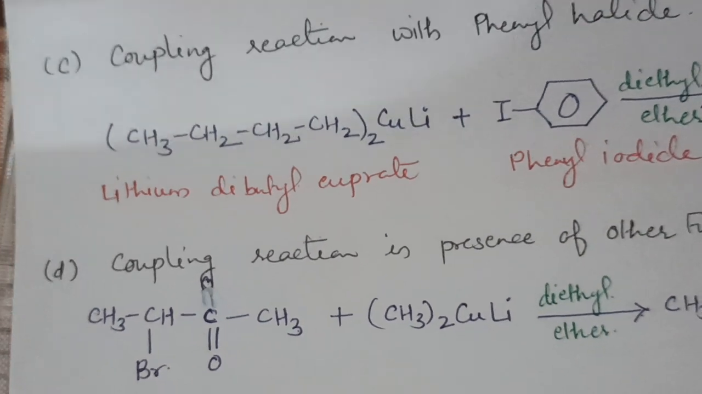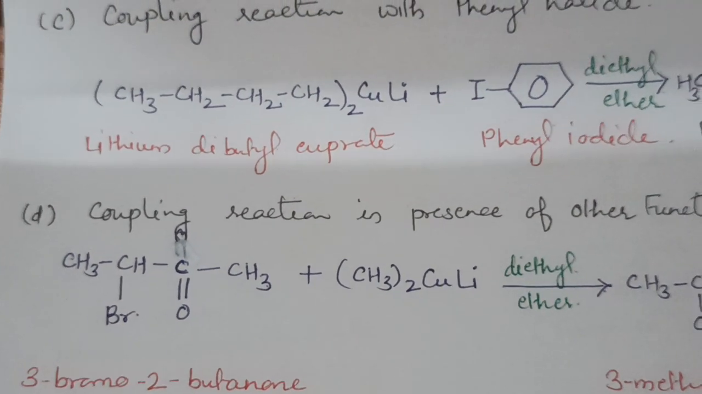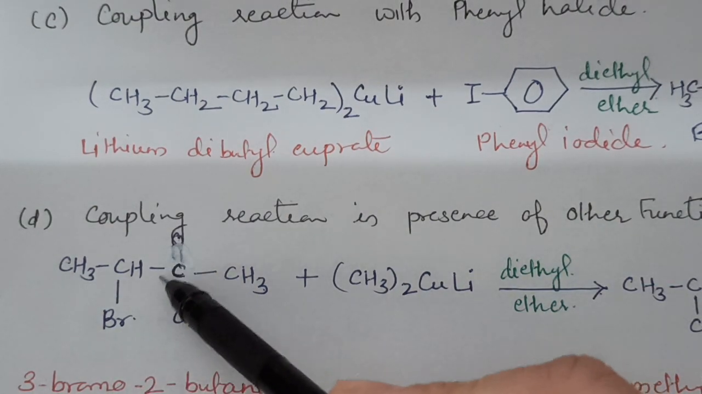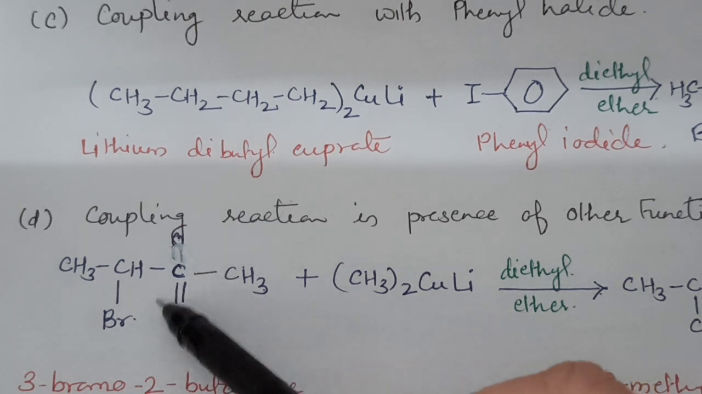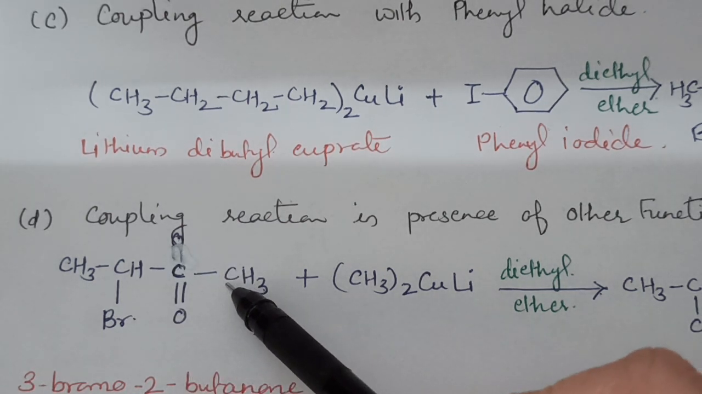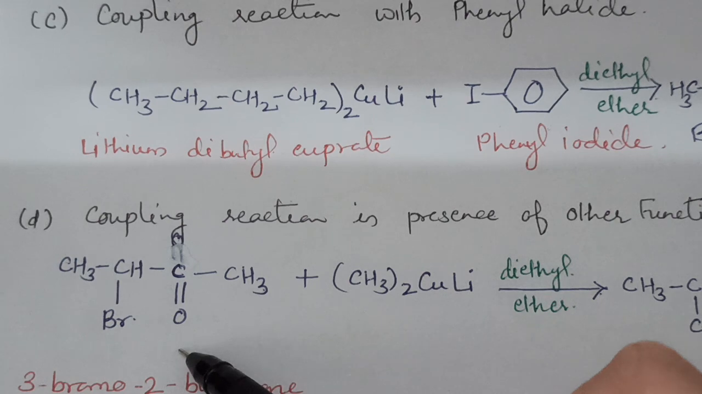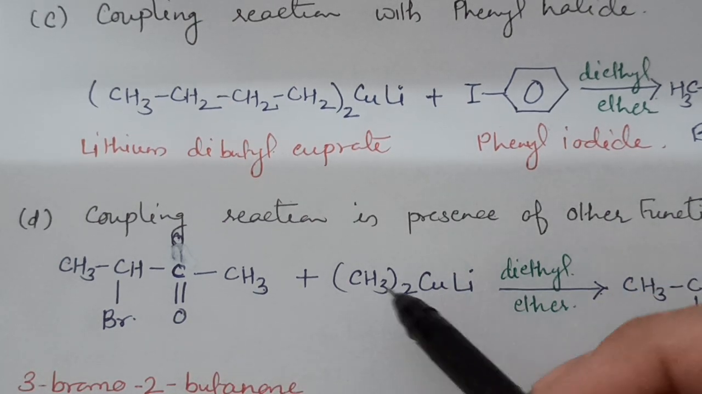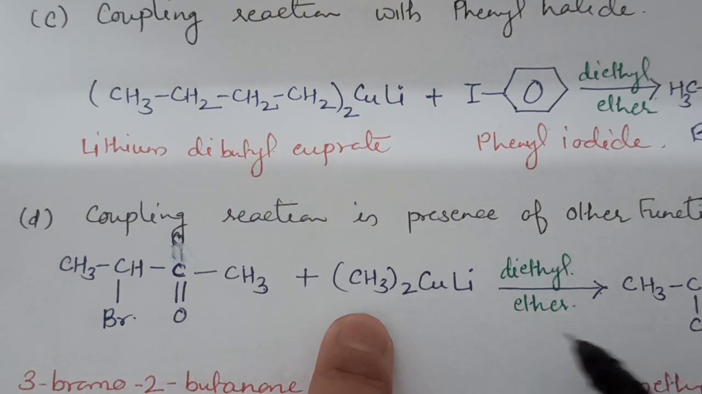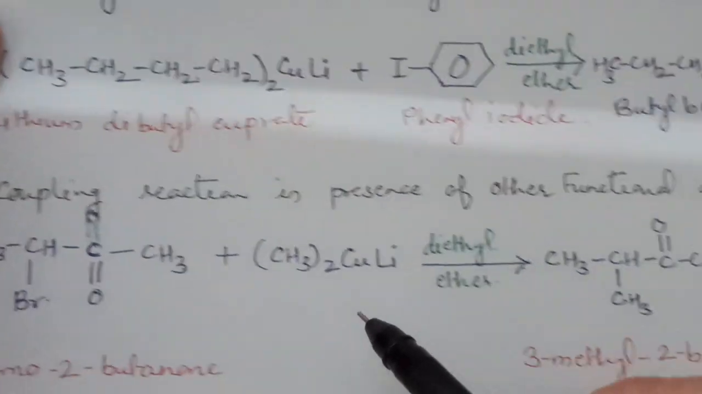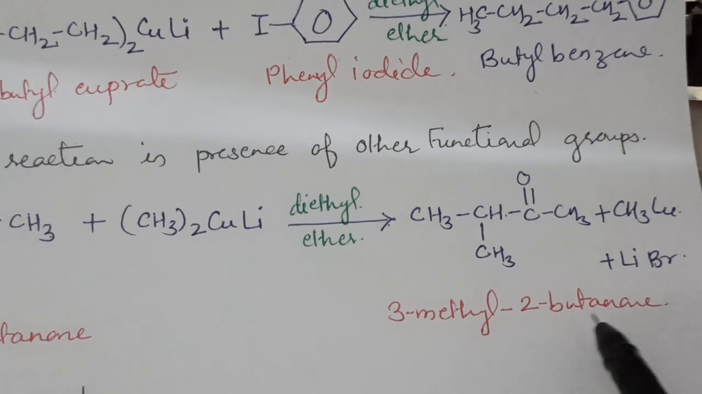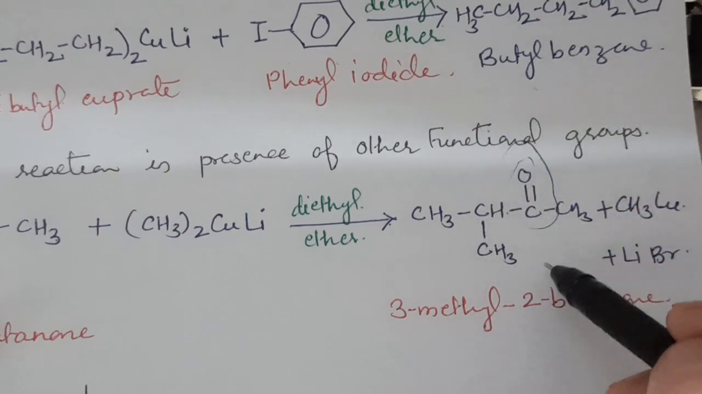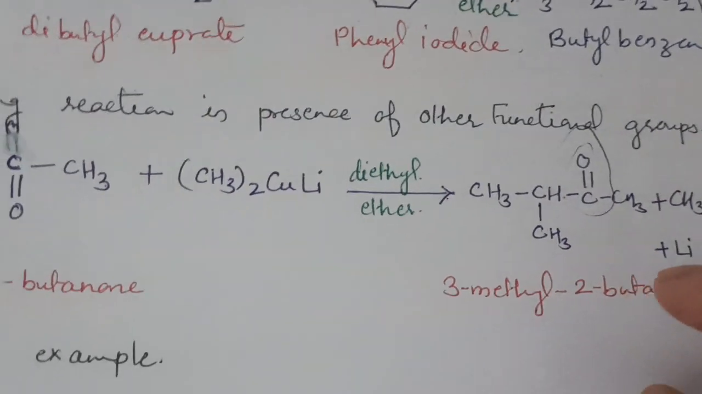Another Gilman coupling reaction is possible in the presence of another functional group. You can see here, with the bromide group, a carbonyl or ketonic group is also present. When we react this bromoketone with Gilman reagent, only the bromine is replaced by one of the methyl groups of the Gilman reagent, forming 3-methyl-2-butanone. That means this functional group remains inactive in the reaction.